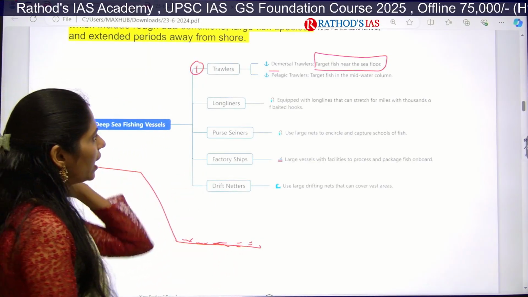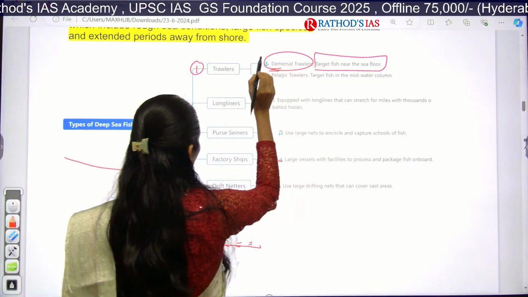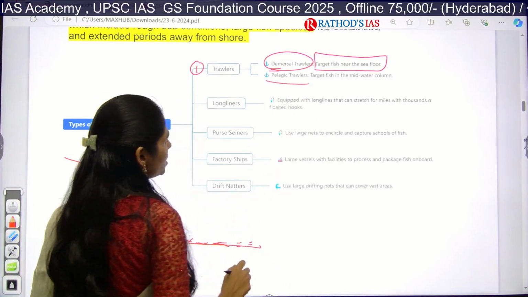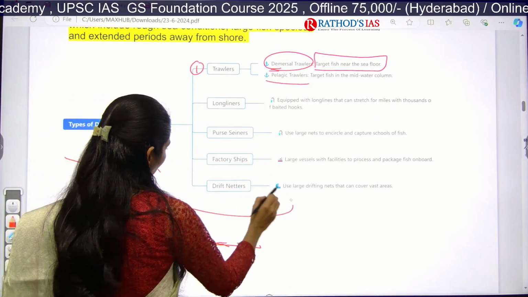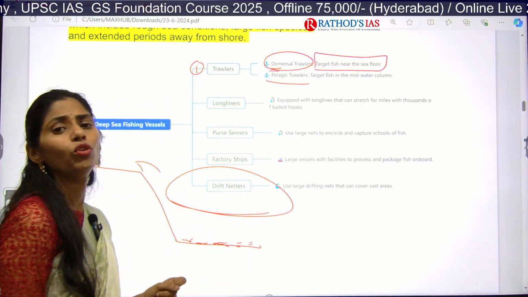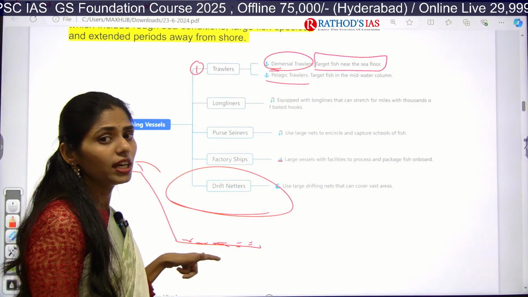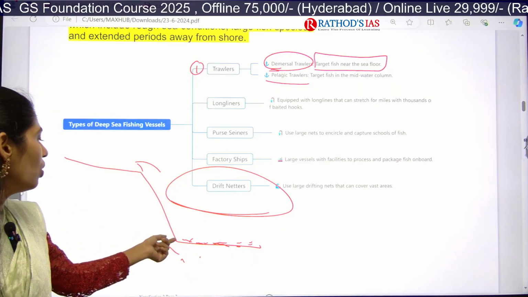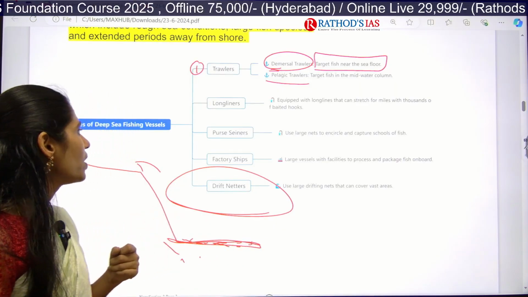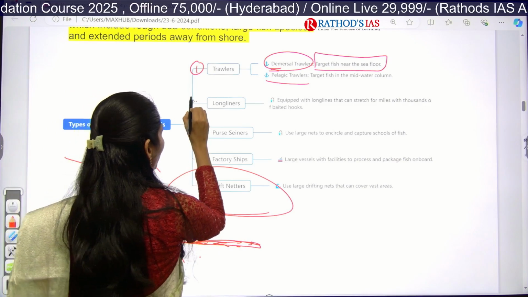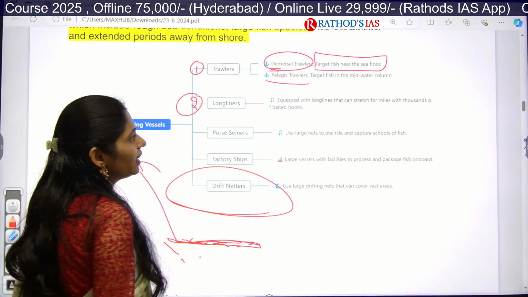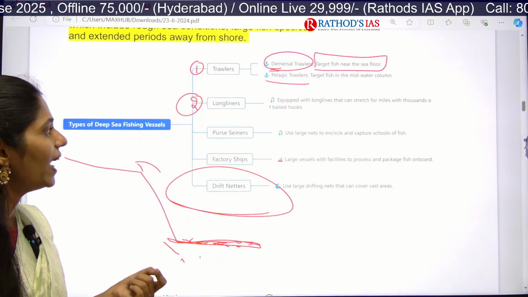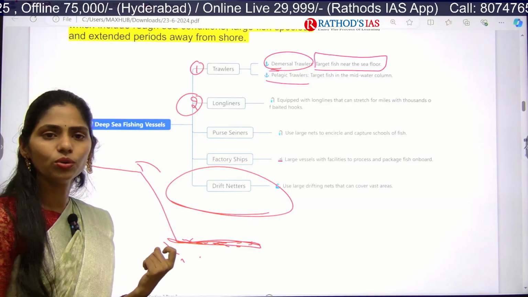So it is called demersal trawlers. And next is pelagic trawlers. They target fishes only in the middle water column, so they can't go to the seabed or sea floor. And next we have long liners. Long liners can stretch for miles with thousands of baited hooks.